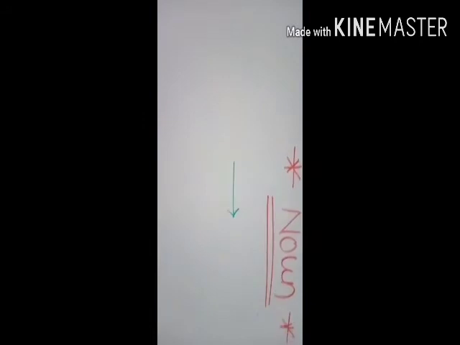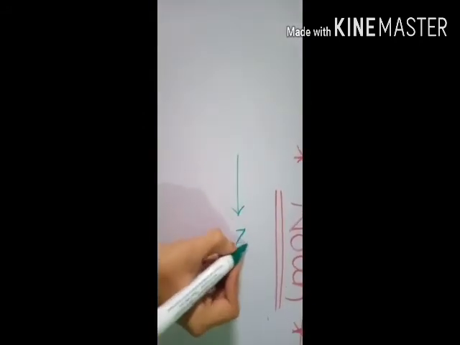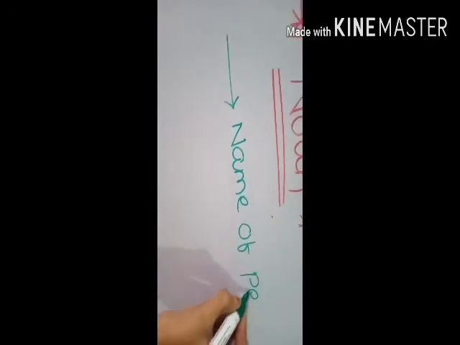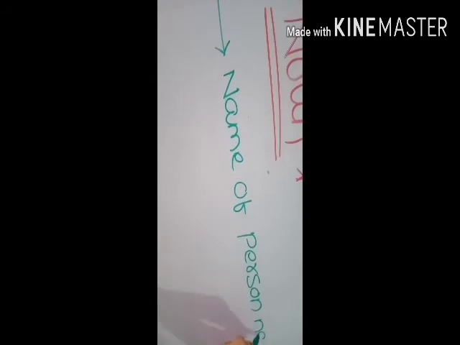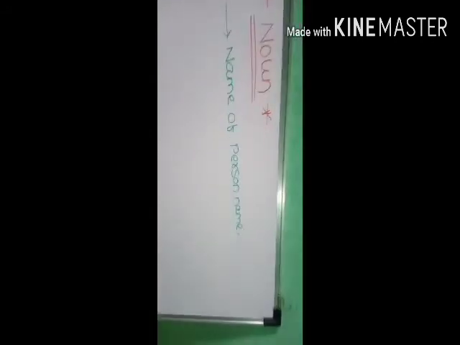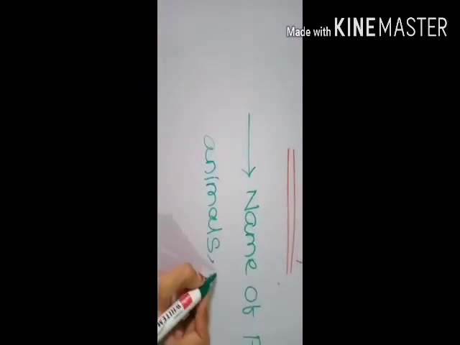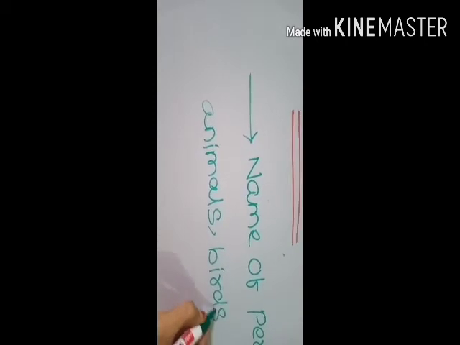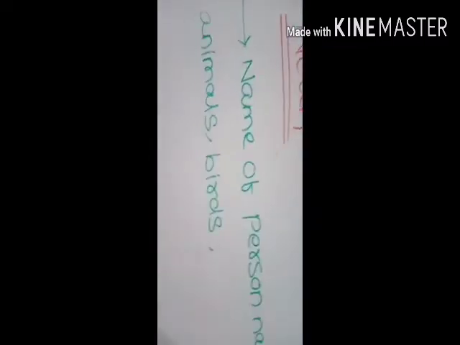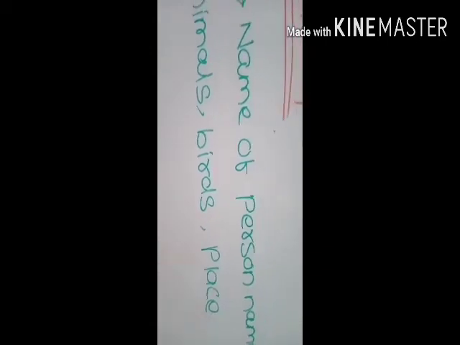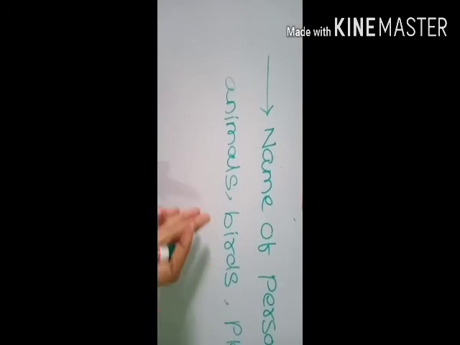Noun. Now what is meant by the noun? Noun is a name. Noun is the name of a person, of an animal, of a bird. Noun is the name of any person, any animal, any bird, any place. This noun stands for person name, animals, birds and place.